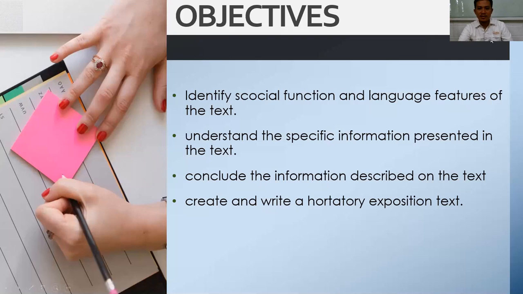So the first is you will be able to identify the function, social function, and the language features of the text. And you will be able to understand the specific information presented in the text. And then you will be able to conclude the information described on the text. And then you will be able to create and write a hortatory exposition text. Okay, so those are the objectives.